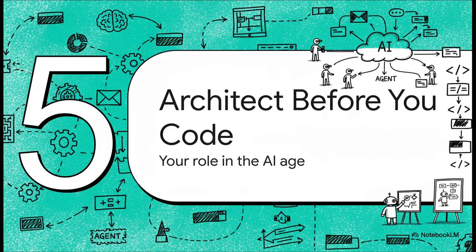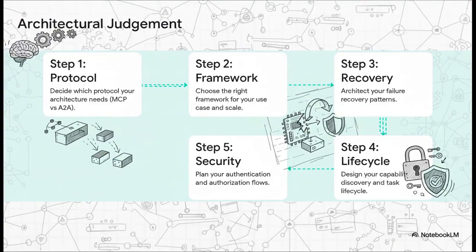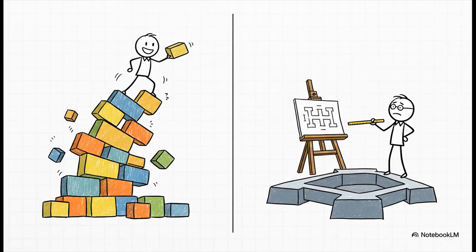And this brings us to the single most important takeaway from our whole explainer today. In this age of AI-assisted coding, your value isn't just in writing the code anymore. Your AI assistant is phenomenal. It can write boilerplate code, it can implement patterns you describe, it can refactor files. It's amazing, but it absolutely cannot make these critical architectural decisions for you. It can't choose the right protocol, design failure recovery, or plan your security model. That's your job. That's the real skill that separates a hobbyist from a professional agentic AI developer.